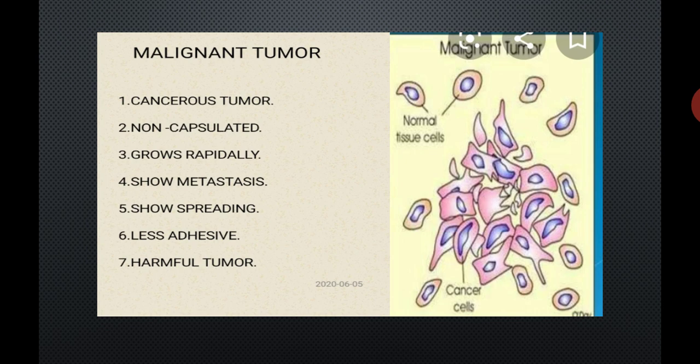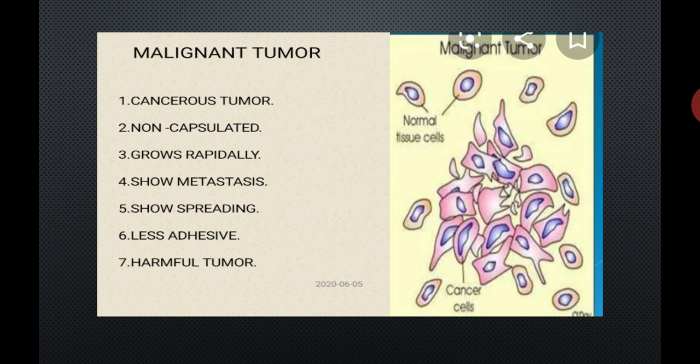The cells of the benign tumor do not show metastasis, but the cells of the malignant tumor show metastasis. As there is no metastasis in a benign tumor, there is no spreading of cells, but in a malignant tumor, as there is metastasis, there is spreading of cells.